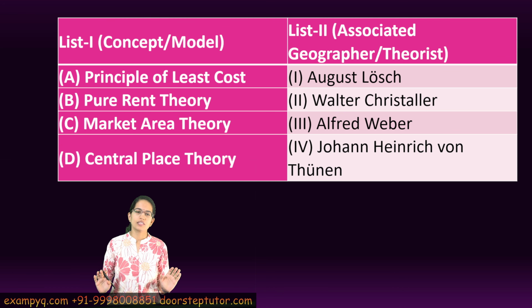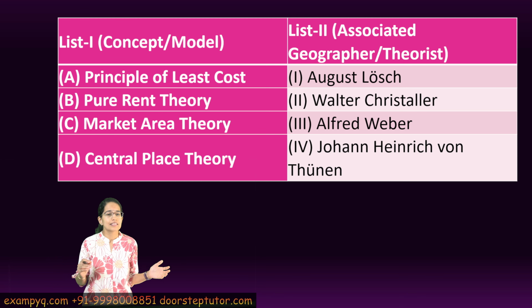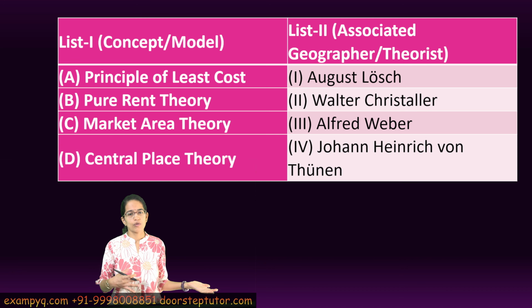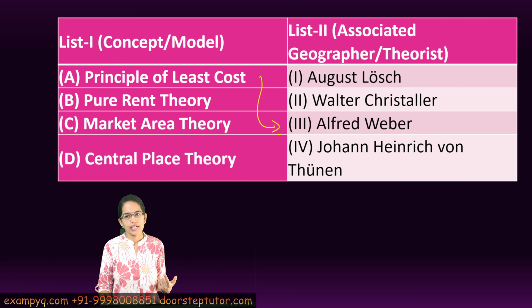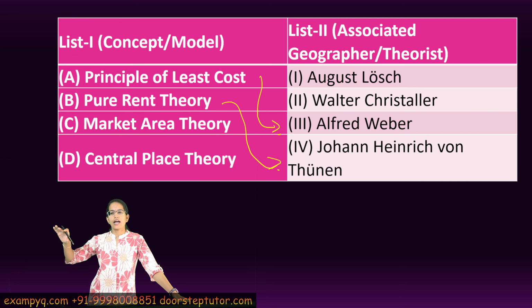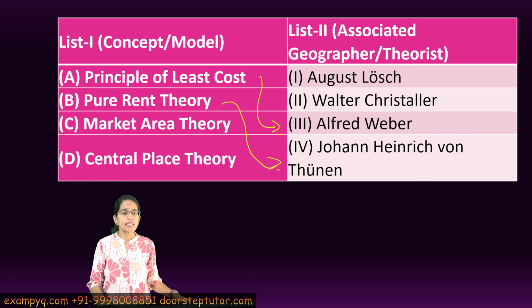The next question is an obvious question on economic models, and this is a basic question which talks about who gave which theory. So principle of least cost given by Weber. So a very direct question. So the idea is to minimize the transport, minimize the labor, minimize the agglomeration cost. Then is the pure rent theory given by Thunen. Now this talks about the agricultural land use, and the rent is determined by the transport cost, right? So again, this is one of the basic questions.